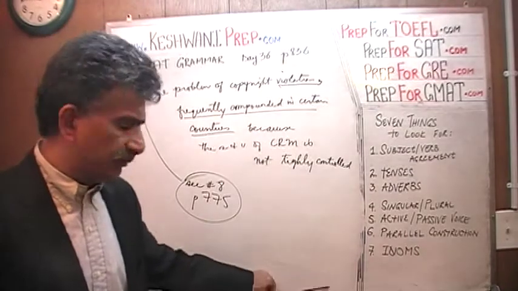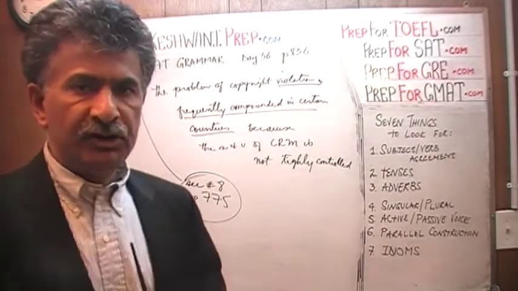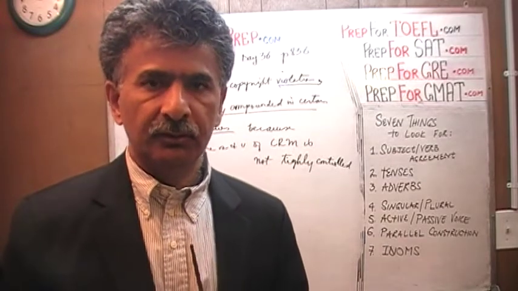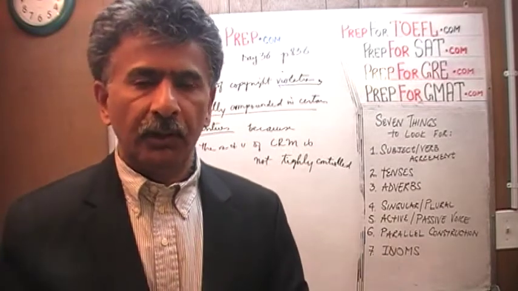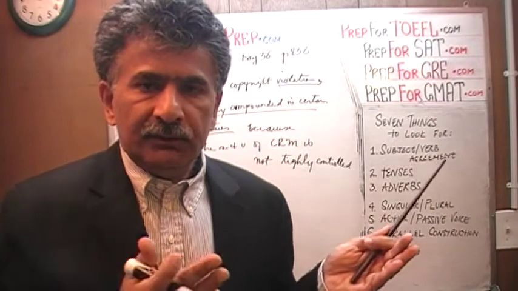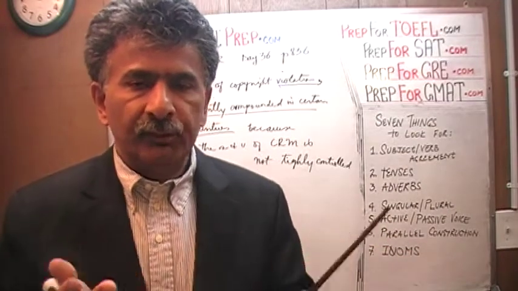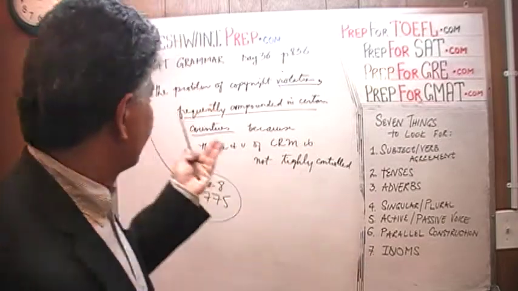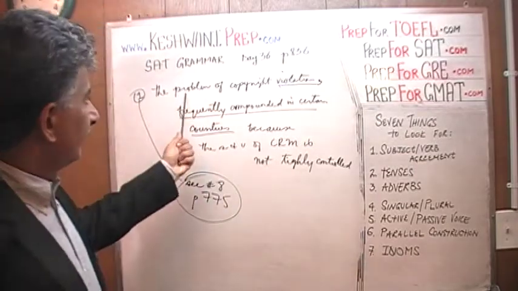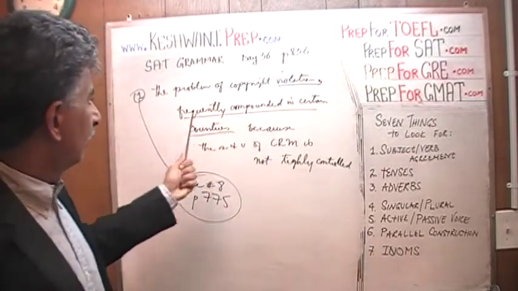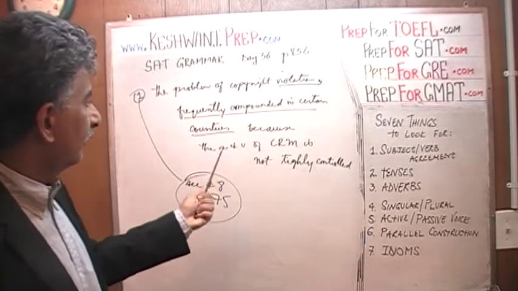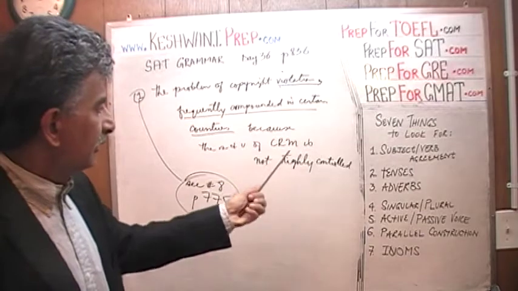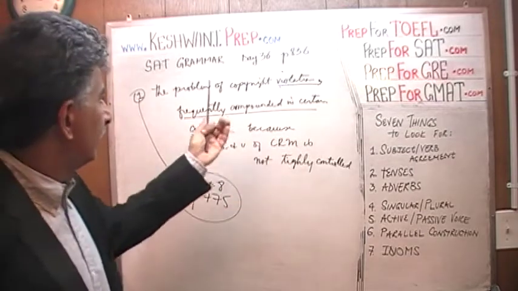In that question, they mention the name of a person, C.G. Young, I believe it was, and then they go on to say a Swiss psychologist. There was no verb in it, and we had to insert the verb. C.G. Young was a Swiss psychologist. There was no verb in the sentence. You cannot have a sentence without a verb. That is the exact same thing going on here. It says the problem of copyright violation, and then goes on to say frequently compounded in certain countries because the sale and use of the copyright material is not tightly controlled. But there is no verb in the beginning.